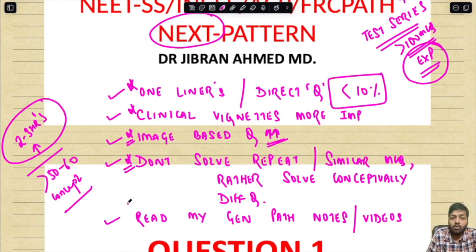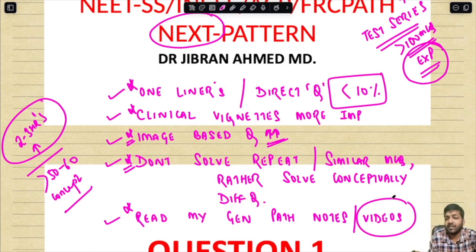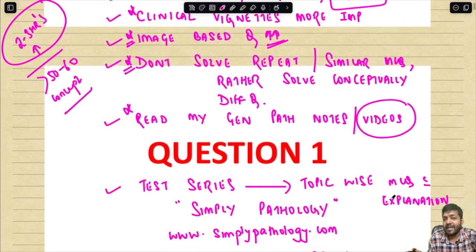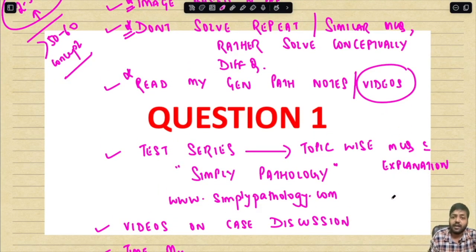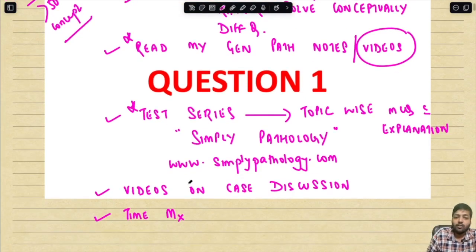Now, very importantly, how should you go about it? You have to read my general pathology notes or see the general pathology videos in detail. 90% of the questions will be solved just by going through them. The remaining 10%, some new additions and updates that come, are covered with the help of the test series. The test series, these MCQs and these videos help you in applying the knowledge. You have the details, you have the knowledge, but the application part is taught in the test series and in videos like the one we are making today. So this is very important.